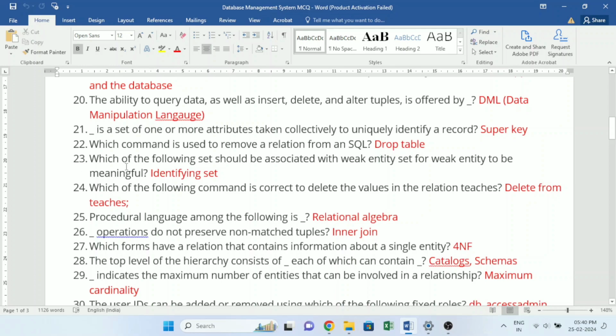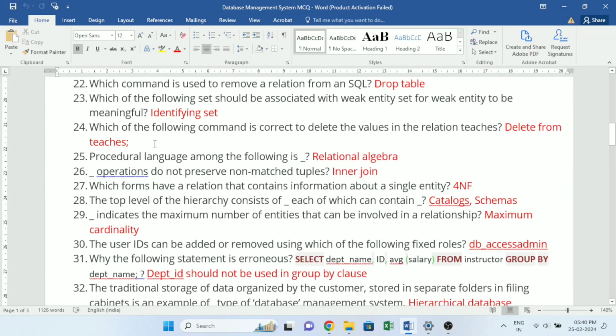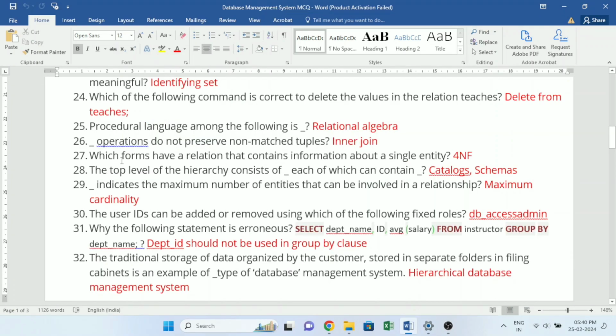Drop table. Which of the following set should be associated with weak entity set for weak entity to be meaningful? Identifying set. Which of the following command is correct to delete the values in the relation teaches? Delete from teaches. Procedural language among the following is underscore. Relational algebra. Underscore operations do not preserve non-matched tuples. Inner join. Which forms have a relation that contains information about a single entity?